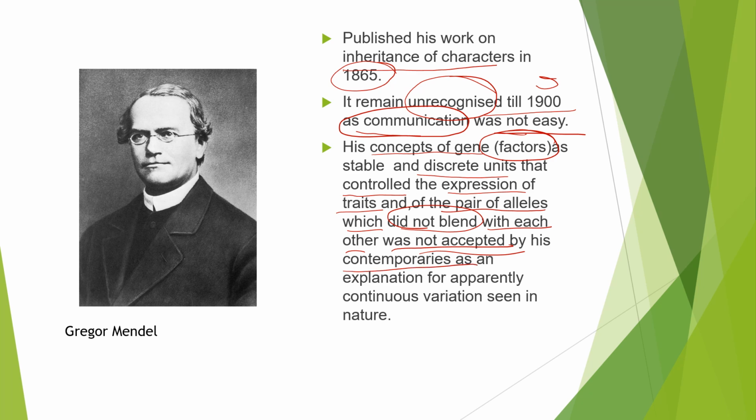And there was the explanation for apparently continuous variation seen in nature. As continuous variation was seen in nature, from generation to generation there was a variation. So if these factors, which are now called genes, were stable and not having any changes, or not blending, how can this variation in nature happen, which we can see today? So this main part was not accepted by the other contemporary scientists.